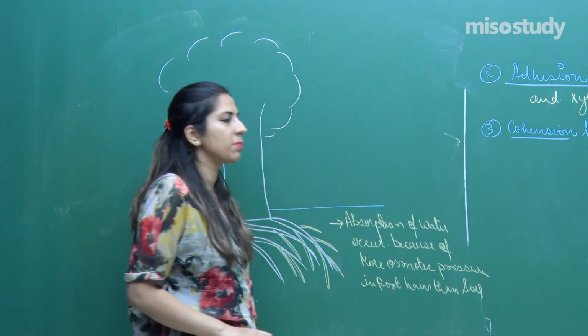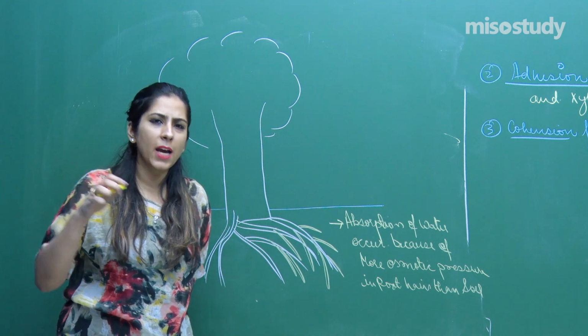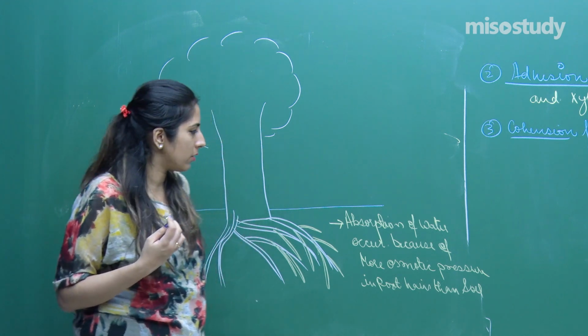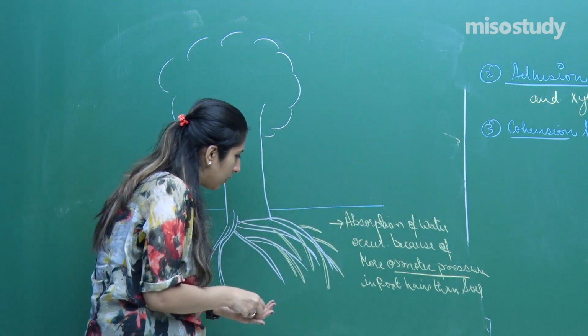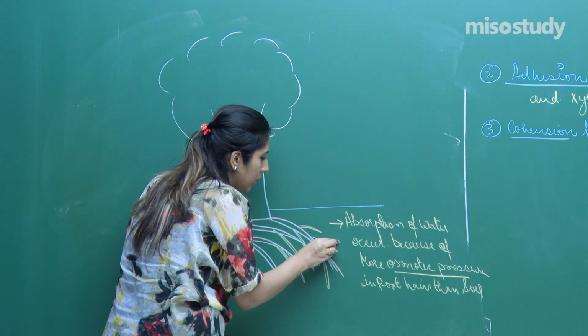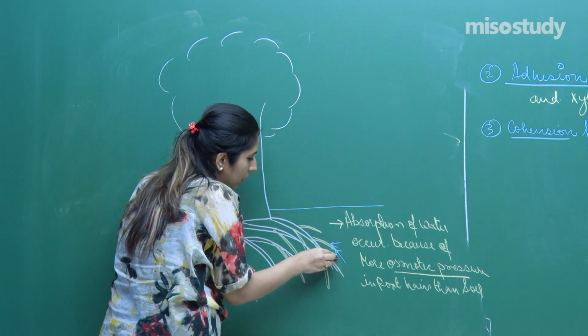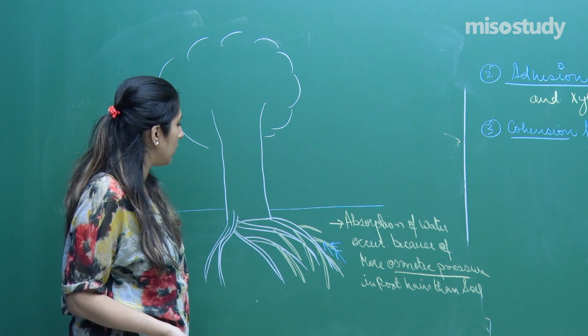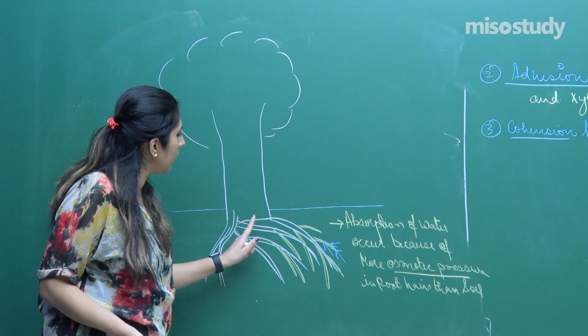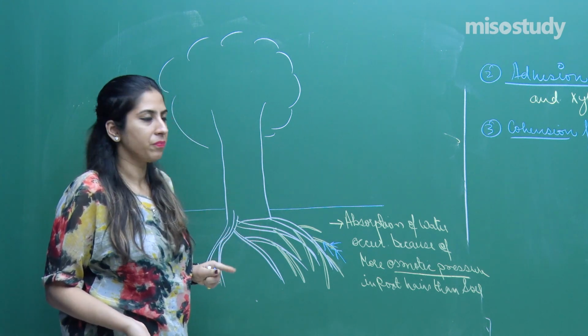Majorly it is because of the osmotic pressure. Sometimes it happens because of non-osmotic pressure also, and we have discussed this osmotic pressure. Now what will happen? More and more water will try to enter, right? Because there is a change in the concentration. Water will migrate to this stem.